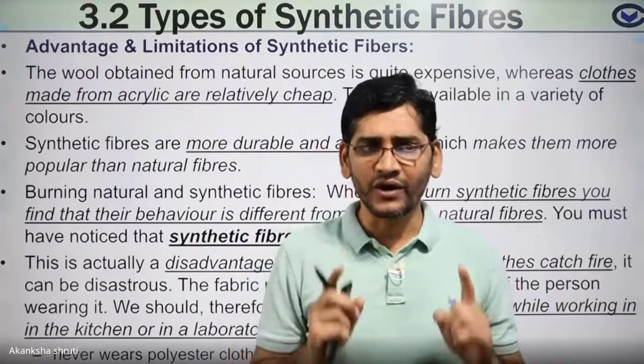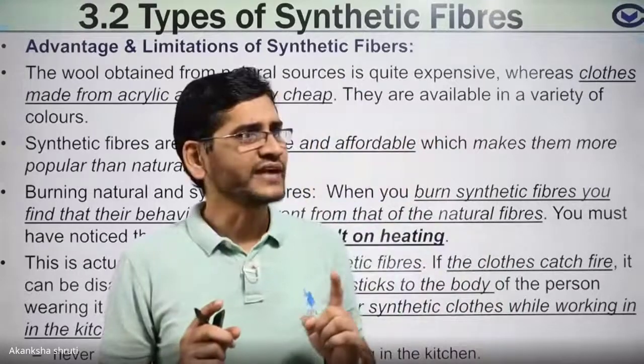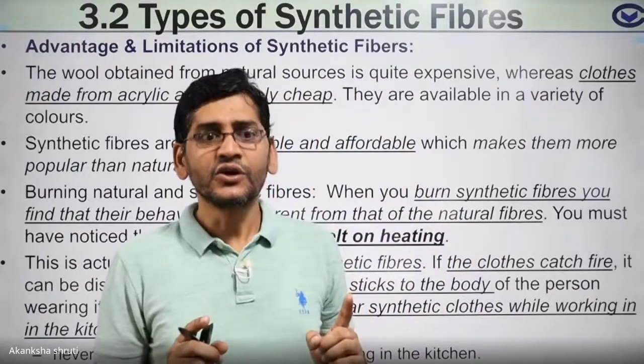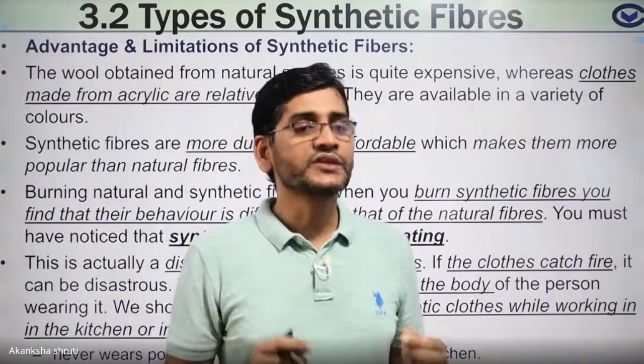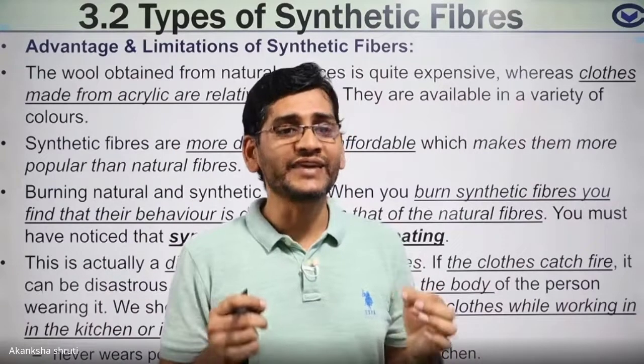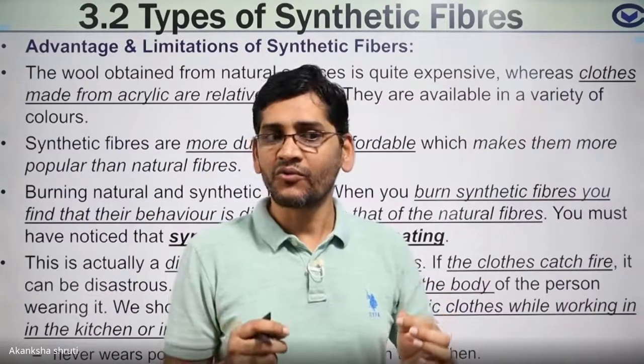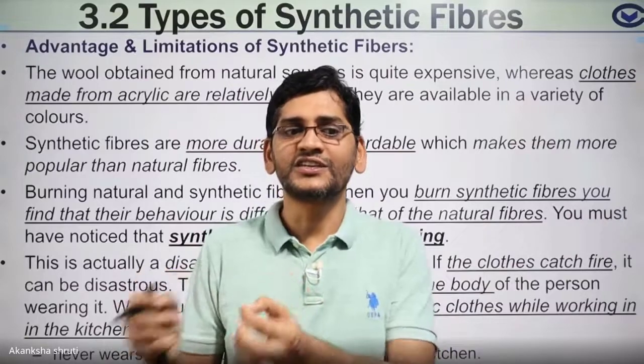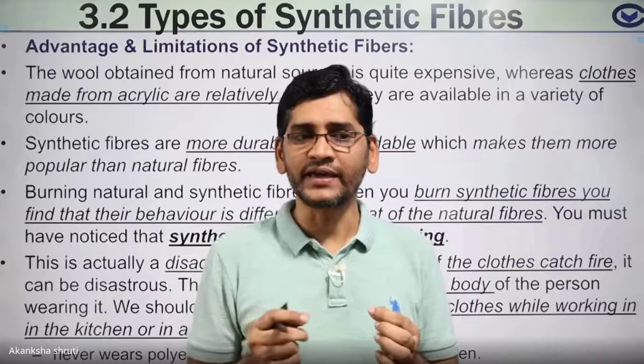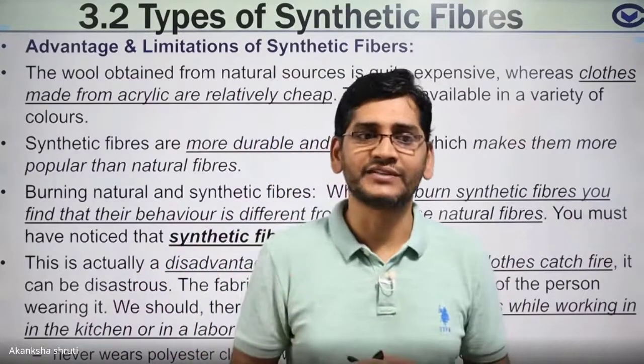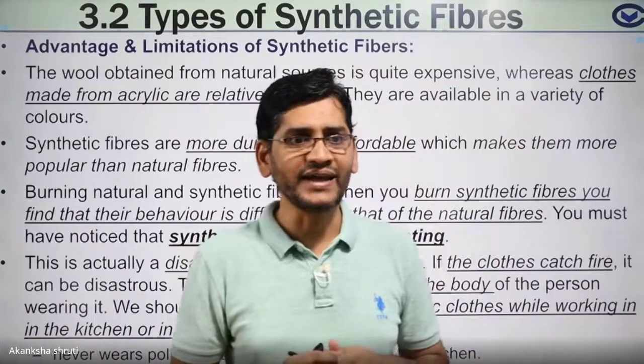That's why it is always advised not to use polyester or artificial fabric while you are going in the kitchen. While cooking, do not use this artificial fiber cloth. Why?